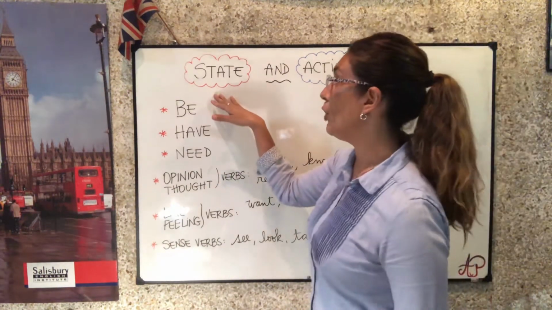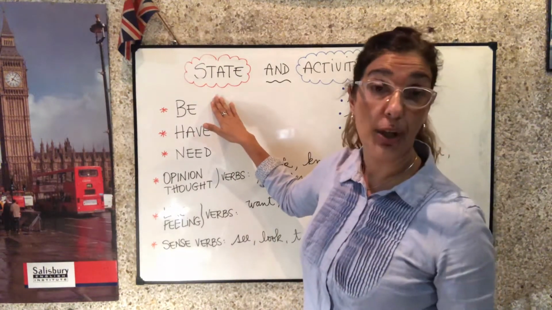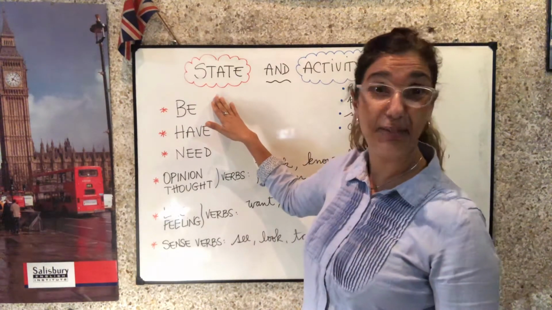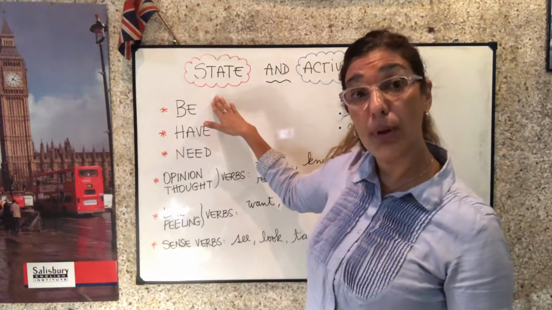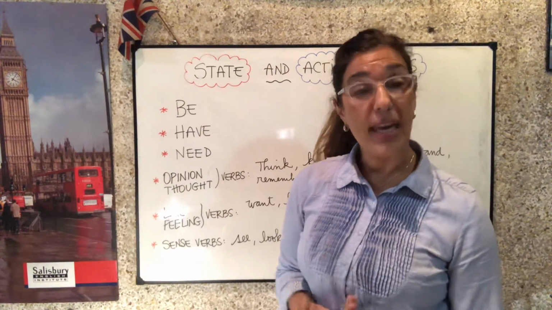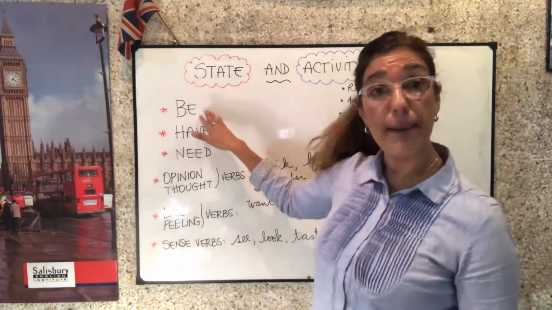Okay, state verbs. State verbs refer to, as the word explains itself, they refer to states. Estos verbos se refieren a estados y no a acciones. For example, the verb to be.